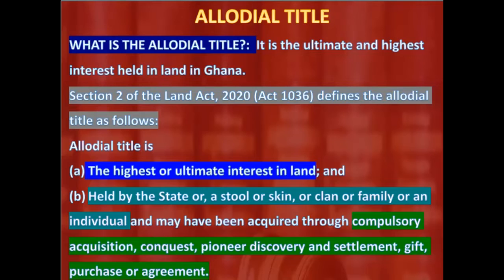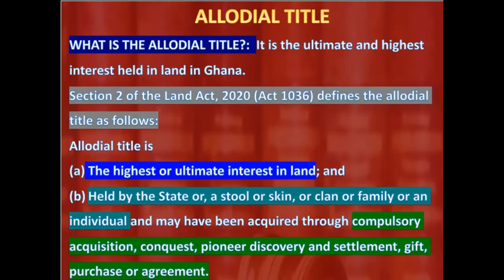So section 2 is very important as far as its statement about the allodial title is concerned. It doesn't only tell us the definition of the allodial title as the highest or ultimate interest, it tells us the categories of persons that can hold the allodial title. And it also gives us an indication about the modes through which the allodial title can be acquired.